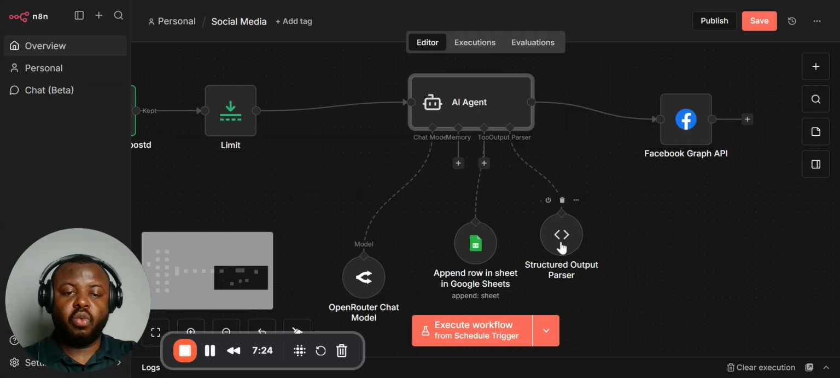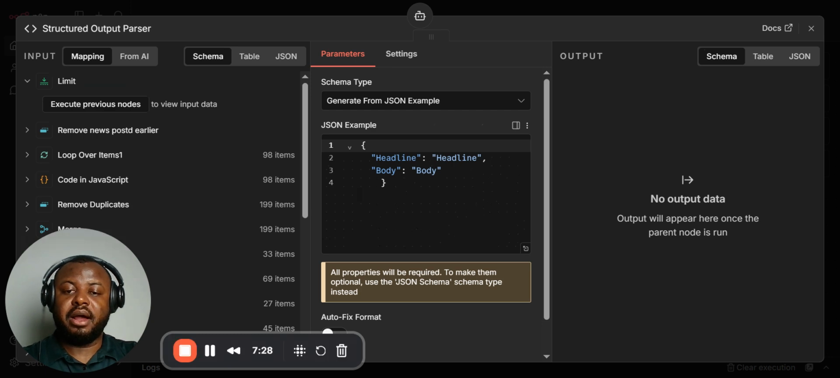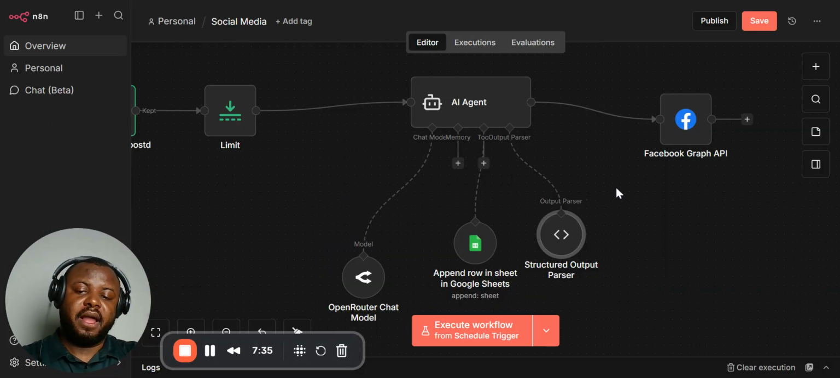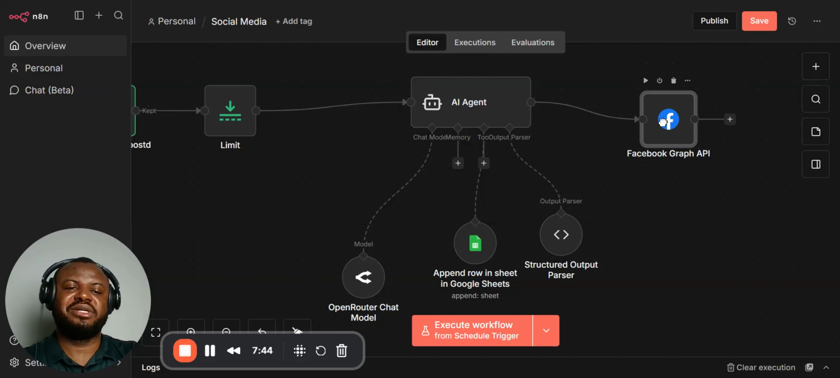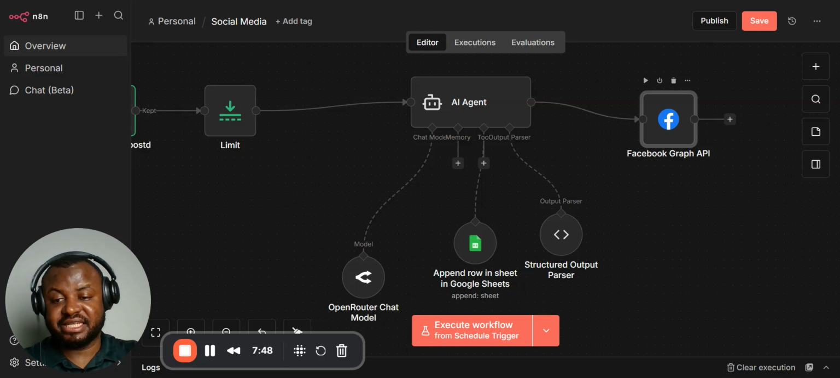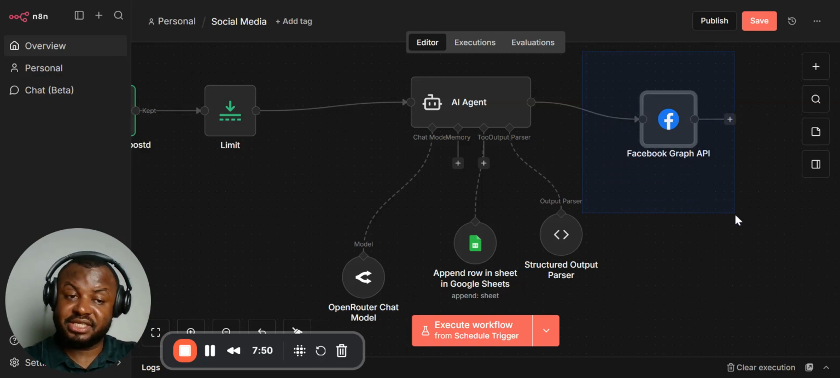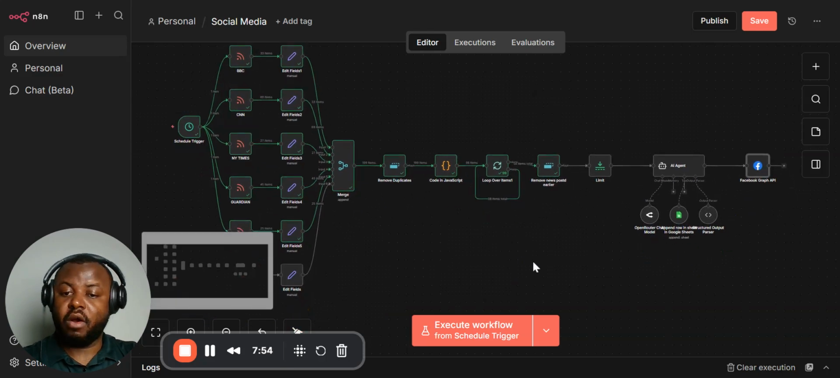Now, one very important thing here is the output parser. This output parser makes it output the headline differently and the body differently, so it doesn't cluster the news and send. So this is the Facebook node. I'm not going to open this Facebook node here because my private data is there, my Facebook ID is inside there, so I'm not going to open it for you to see, right? But that is how the workflow functions.